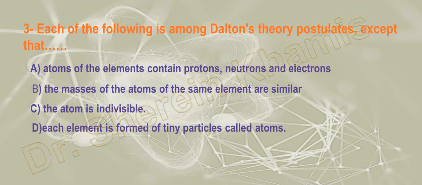We have here the exception that Dalton did not mention in his postulates. He was talking about the element only, and he didn't mention any of the details of the atom inside. So he did not make any experiment for measuring the electron, neutron, or proton. So the right answer is number A: atoms of the element contain protons, neutrons, and electrons. We want to know the postulate that was not mentioned by Dalton.